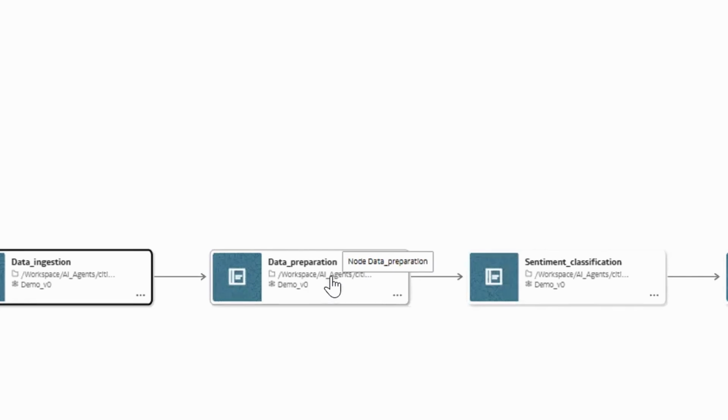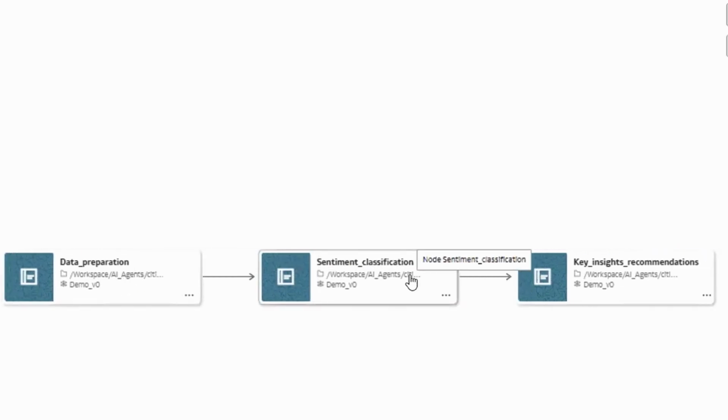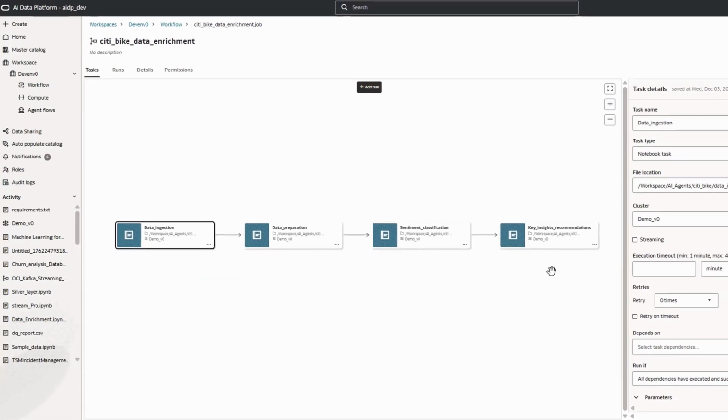Once we have done the data preparation and improved the data quality, the next part is how we can use unstructured data with OCI generative AI and do the sentiment classification without developing a complex machine learning model. And the last part is section 4, where once we have done the sentiment classification, the operational manager can use this key insight and use OCI generative AI to develop a report within a few seconds. So this is a complete end-to-end flow. I want to quickly go through it.